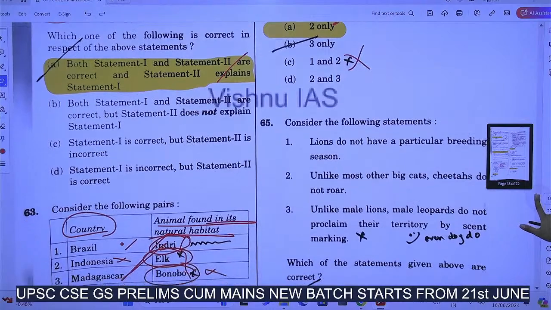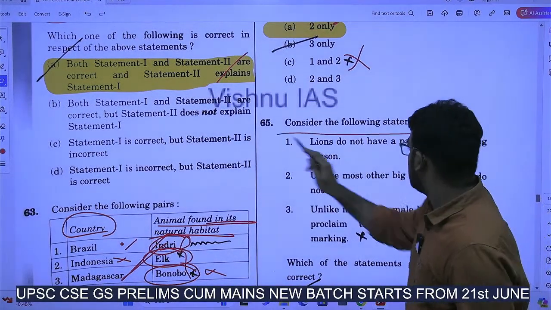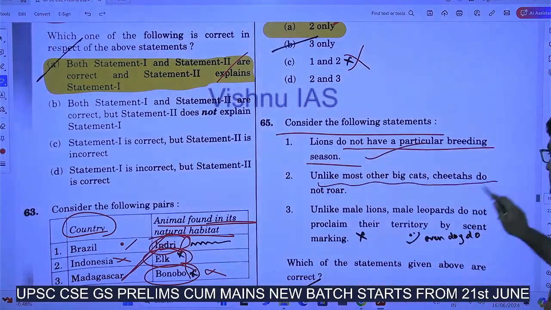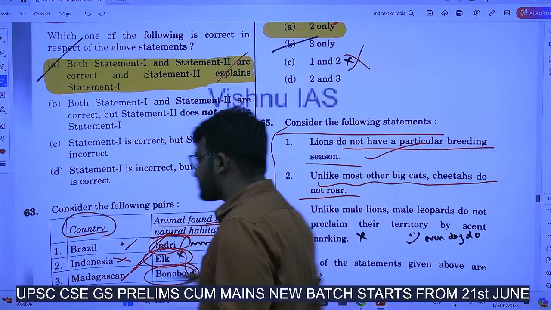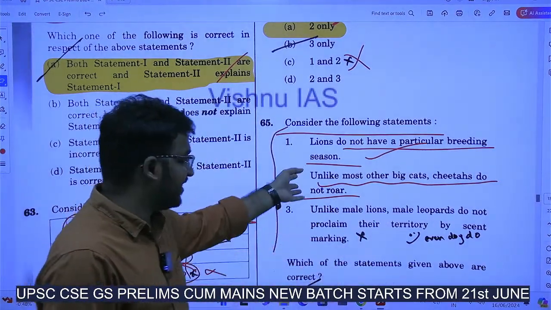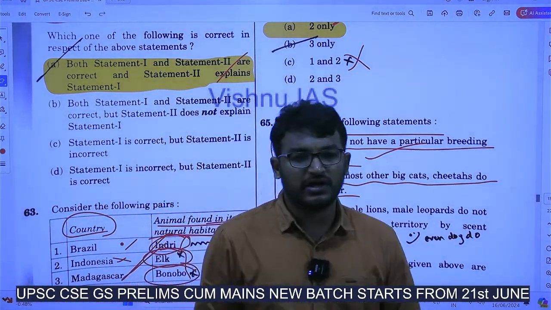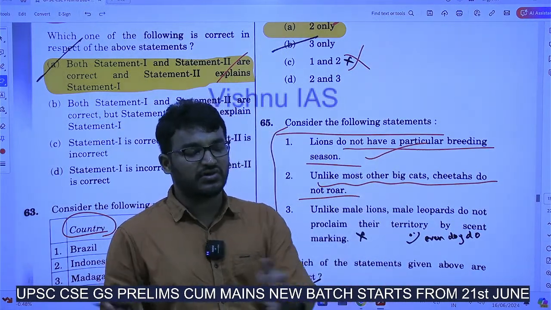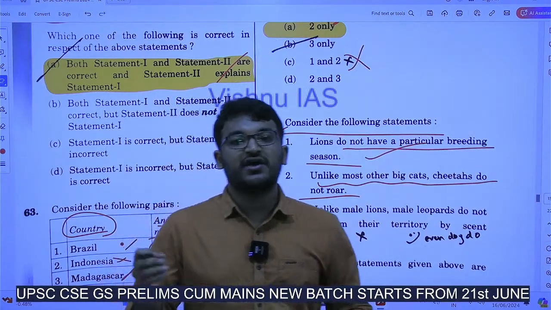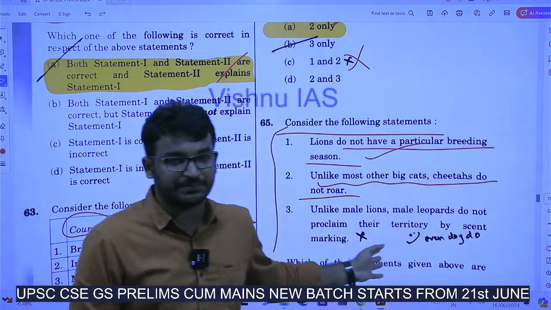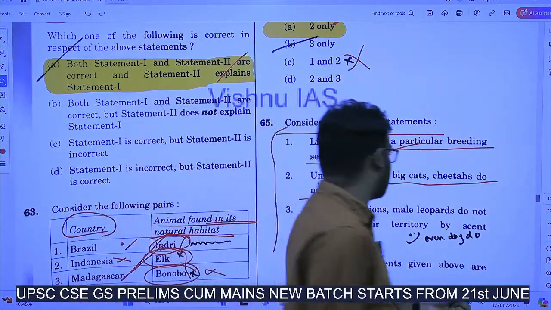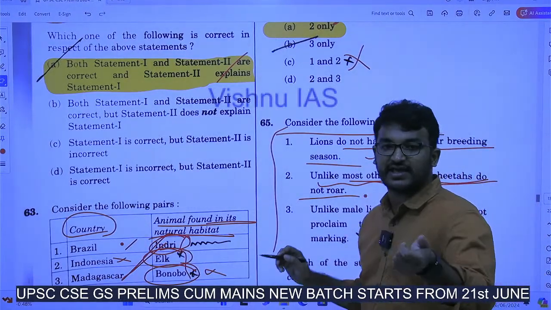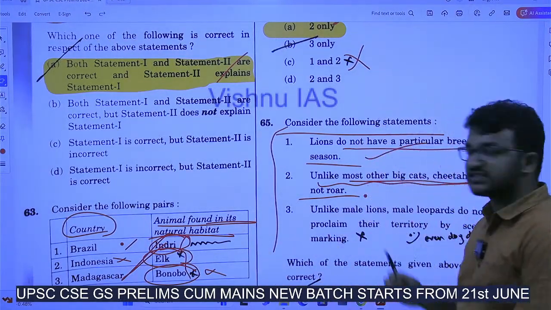Next. Lions do not have a particular breeding season. Yes. Unlike most of the big cats, cheetahs do not roar. This is a relatively very difficult question because we don't know the characteristics or all the activities regarding these big cats. Even though the International Big Cat Alliance is in the news, we won't be going much deeper. So relatively this question is very difficult. Now, unlike most other big cats, cheetahs do not roar. Yes, of course, leopards and lions will be roaring, but cheetahs do not roar.